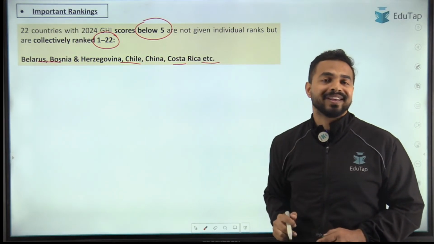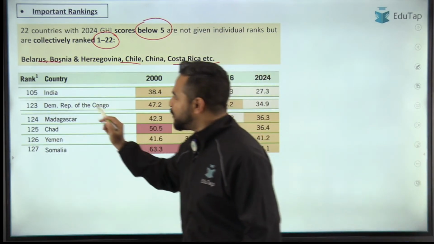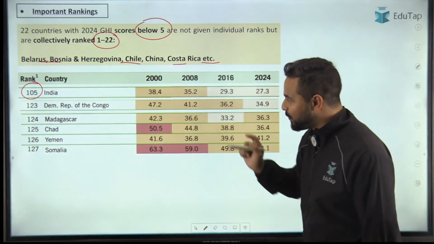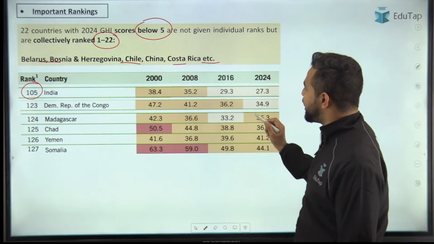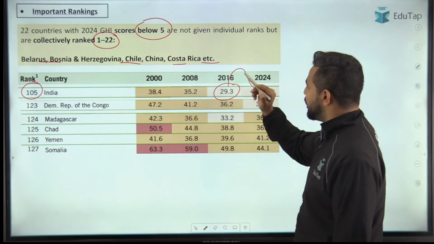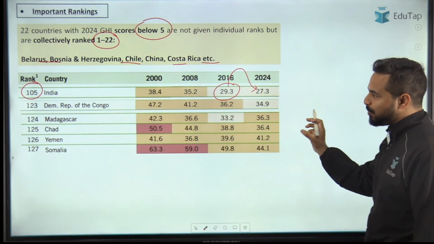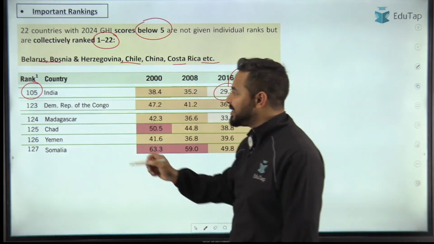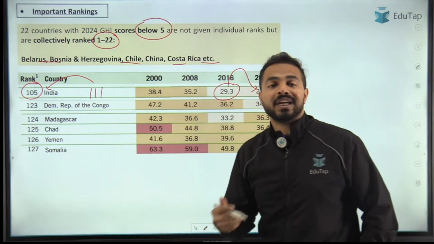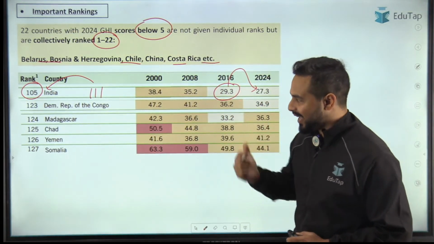But the next important thing is that India's rank is very important. When we talk about India, India was positioned 105 in this particular GHI index for the year 2024, and you can see that India has made progress, as India's score was 29.3 and it is now 27.3. The score has reduced from 29.3 to 27.3. In the last year's index, India's rank was 111 and now it has improved to 105. So basically it shows that yes, India has made an improvement in the Global Hunger Index.